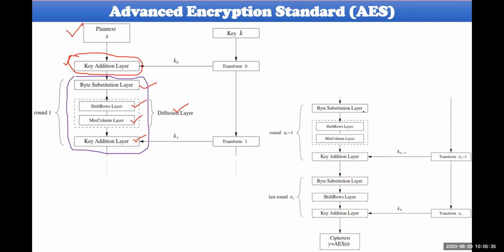And finally, the number of rounds we have already discussed. 128 bits will be taken into consideration, so we take only 10 rounds here. So this is the 9th round, and this is the 10th round. In the 10th round, we don't have any mix column. By eliminating the mix column at the 10th round, we have taken this many layers, and the output of these layers will be called the ciphertext of your final AES.